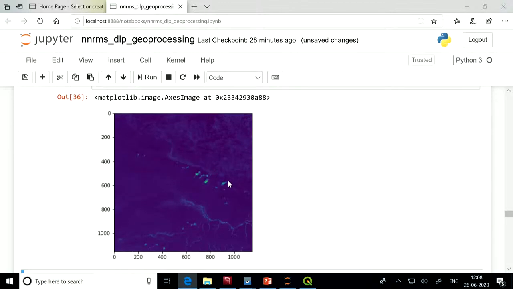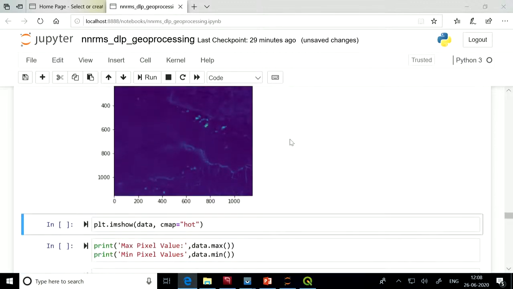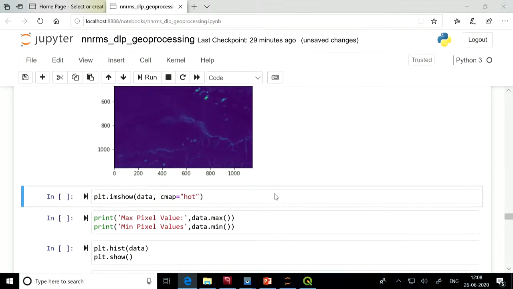This will show our image. As you can see, the contrast of the image is very poor, so the visualization is not very good. Later on we will see how to improve the visualization by changing its contrast. Similarly, we can change the color map of the image for displaying.